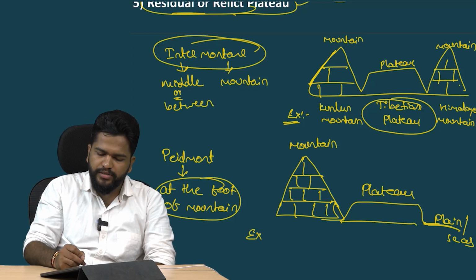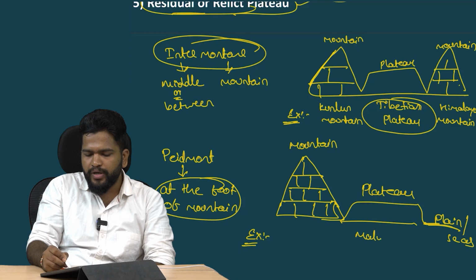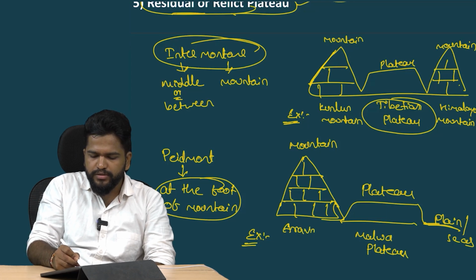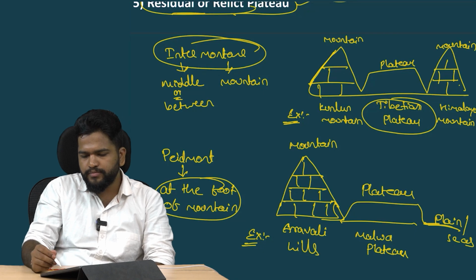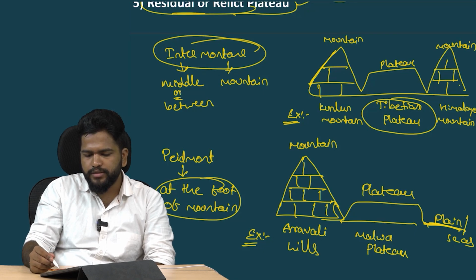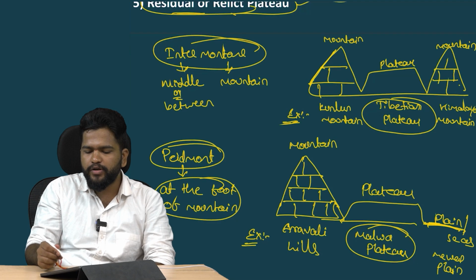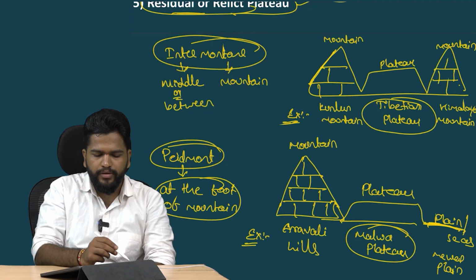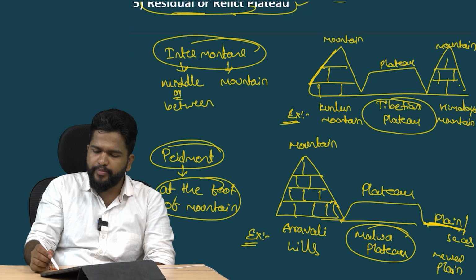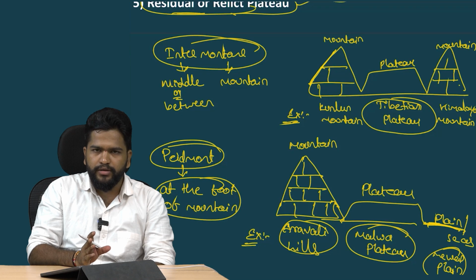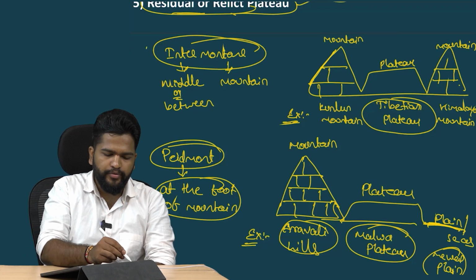Here the best example is the Malwa plateau. Malwa plateau is between the Aravalli hills and the Mewar plain. So the best example for the Piedmont plateau is the Malwa plateau, where it is sandwiched between the Mewar plain in the south and the Aravalli hills in the north. This is the total detailed explanation of the intermountain and the Piedmont plateau.